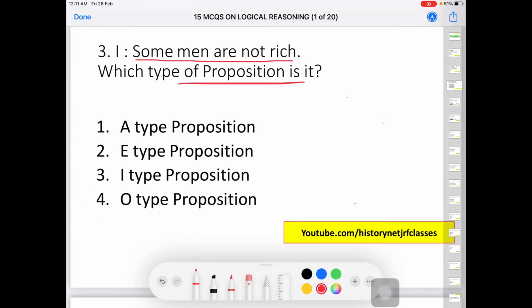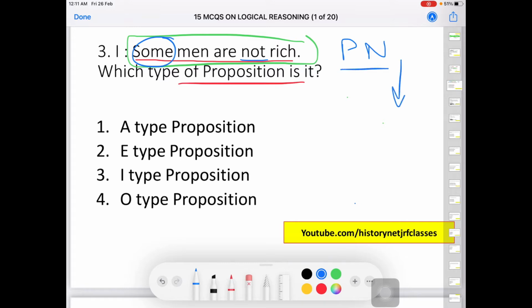Next is, some men are not rich. Which type of proposition is it? So we have to identify the type of proposition from this premise. The first thing is, we have to look carefully at the sentence. It is talking about some, that means particular, and not, that means negative, so particular negative. I have discussed in the previous videos that particular negative is O type. So the correct answer is going to be 4, that is O type proposition.